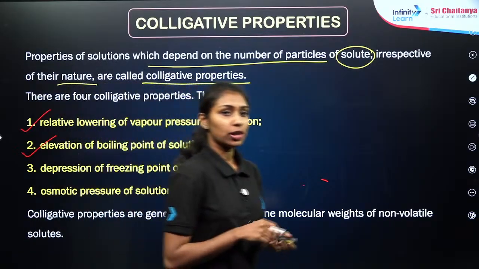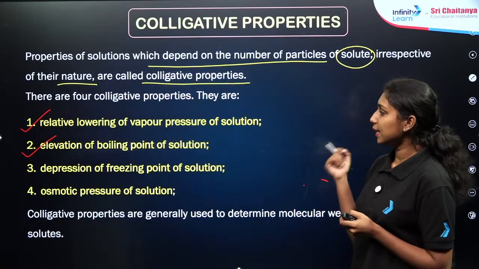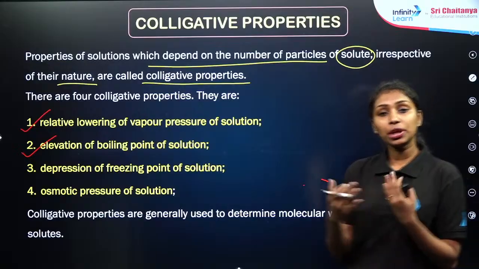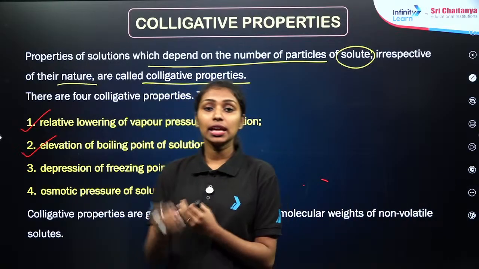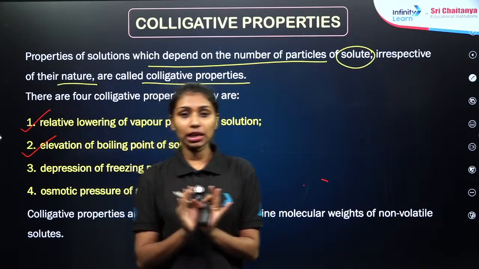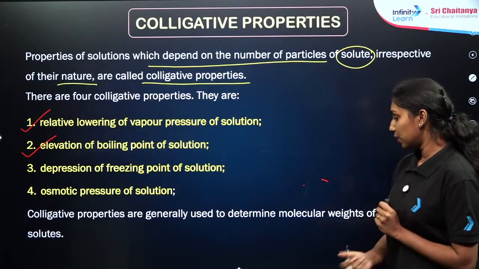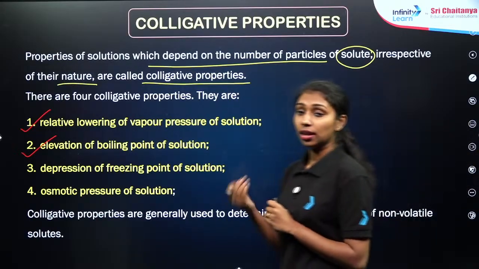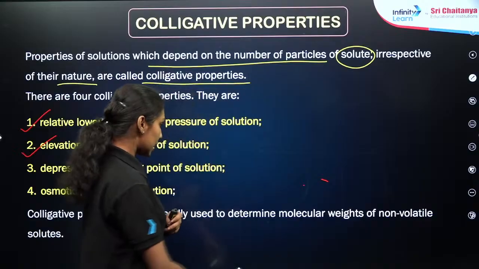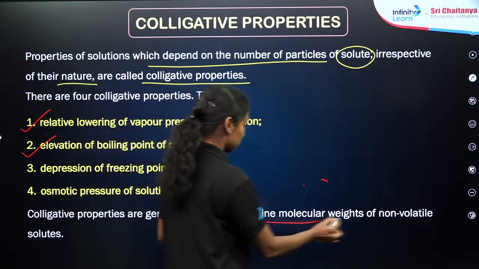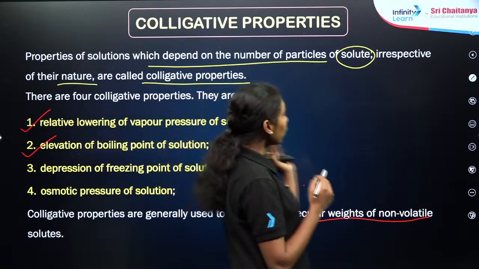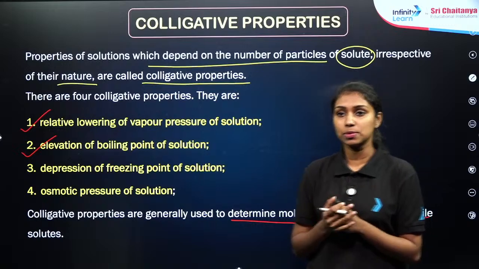So we need to focus on the first property here, that is the relative lowering of vapor pressure. What is the application of a colligative property? We can easily identify the amount of solute; we can find out the molecular weight of the non-volatile solute by using these 4 different colligative properties. Let us see some problems also.